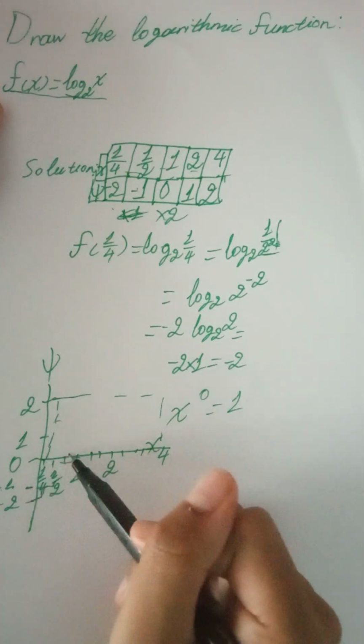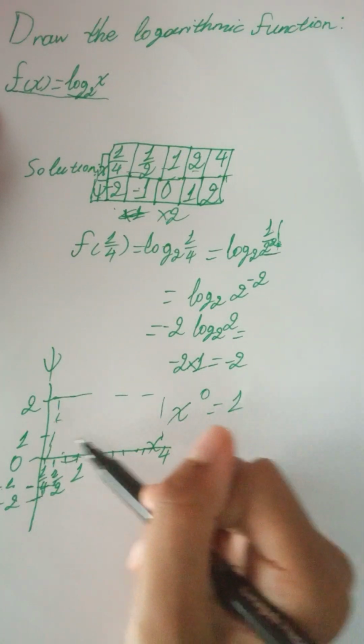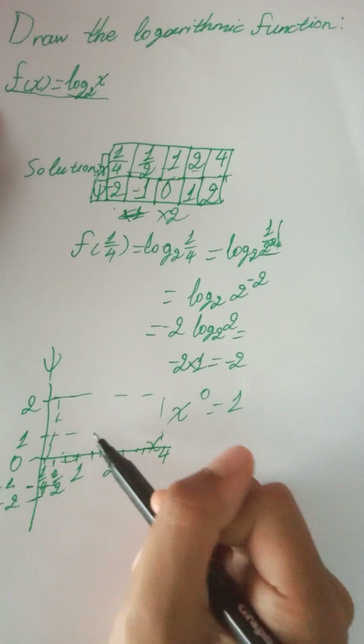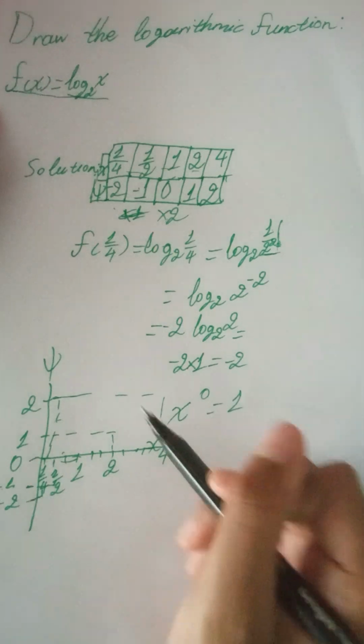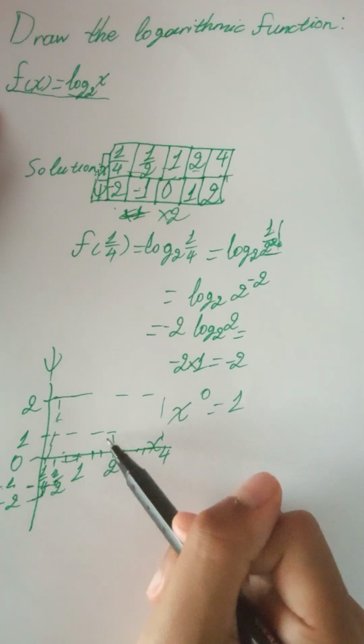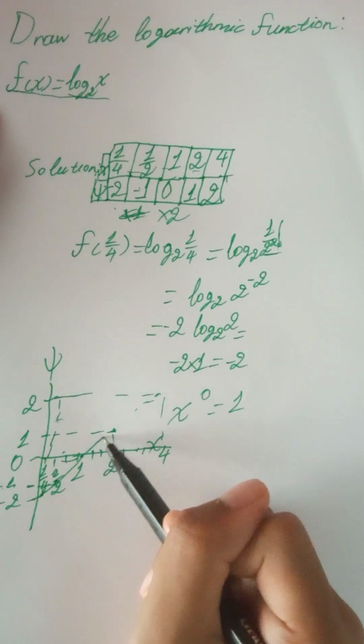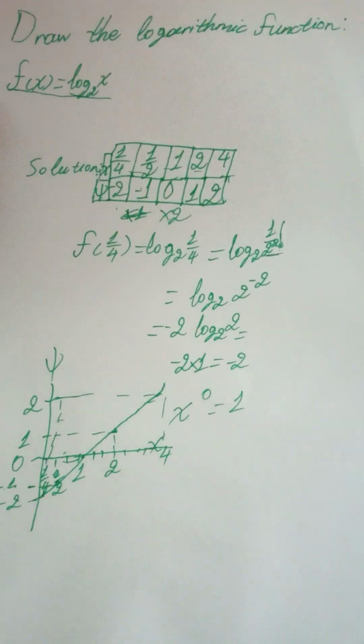1 is just 0, so we don't write anything. 2 is with 1, so we connect it there. And 4 is with 2. And all we have to do now is put the dots and connect the dots just like this. And that's the graph.